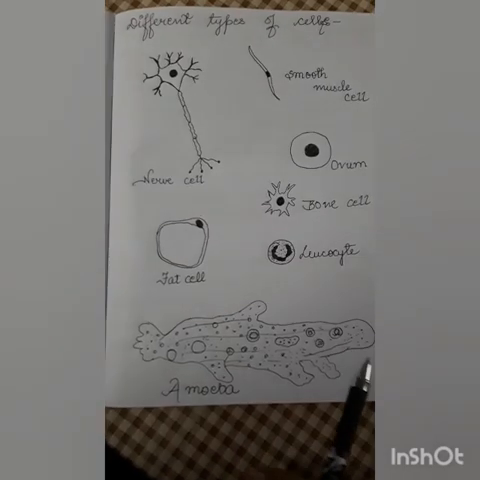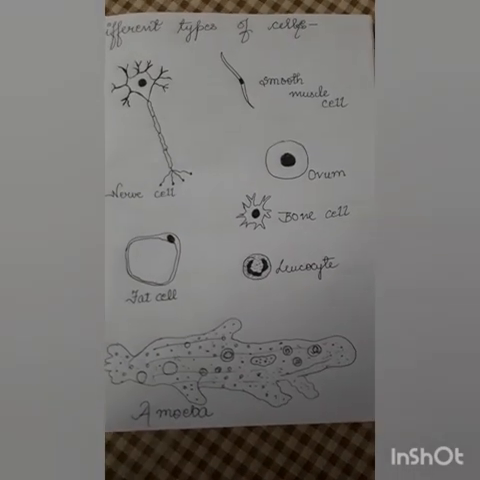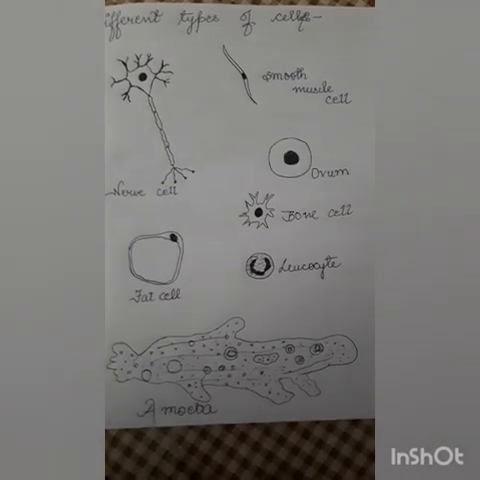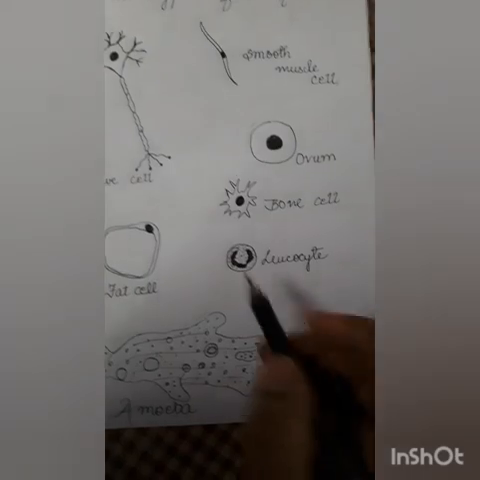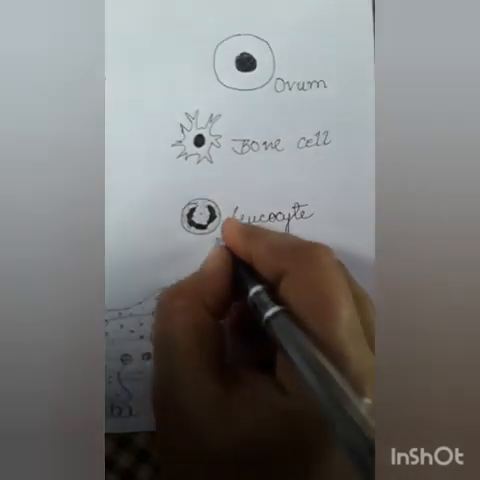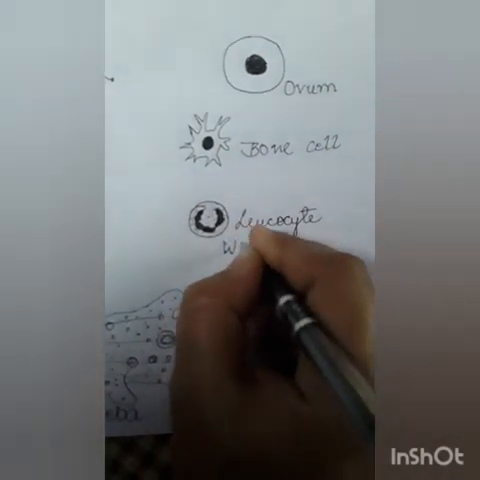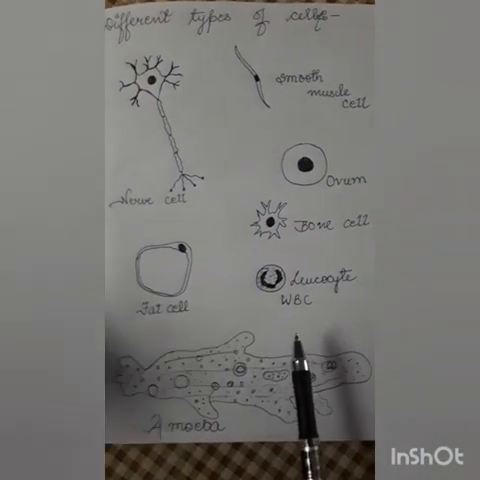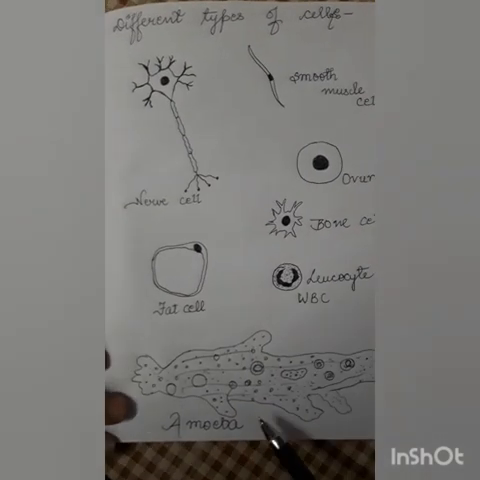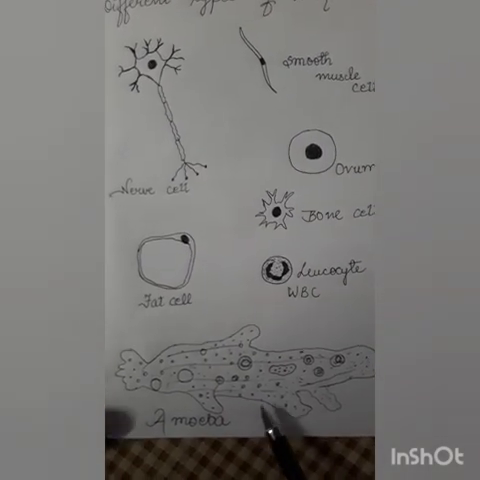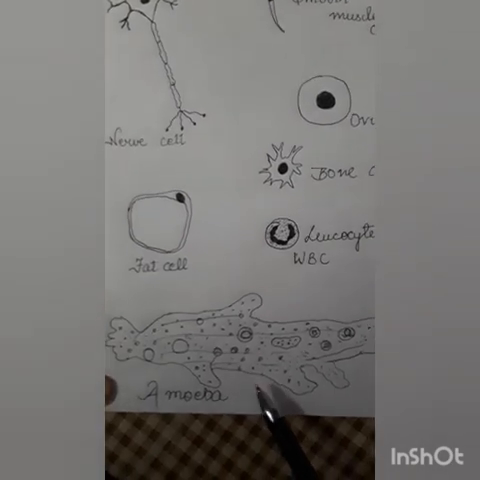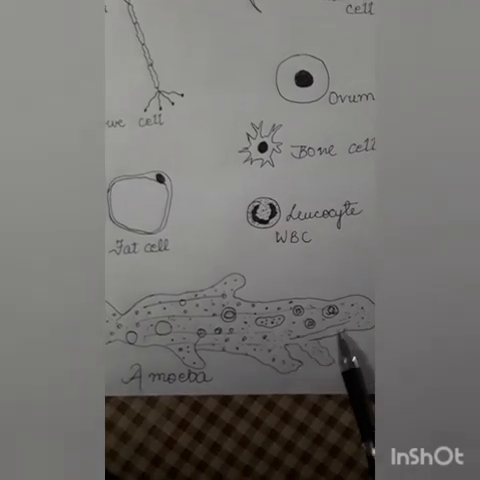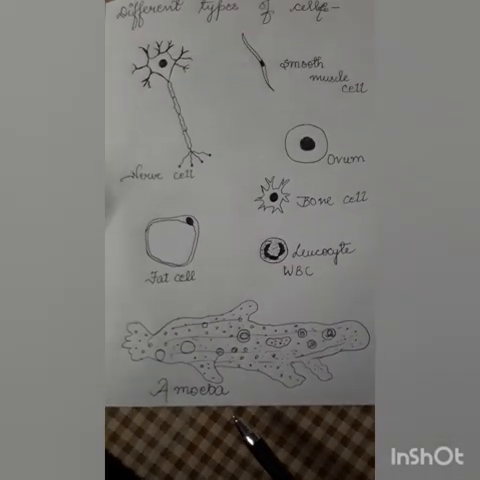Children, there are some cells which can change their shape and size. Usually cells do not change their shape and size, but WBC in human beings, which we call leukocytes, white blood cells, can change their shape and size. The same happens with amoeba, a single-celled organism which has pseudopodia, the false feet. So it can change its shape and size.